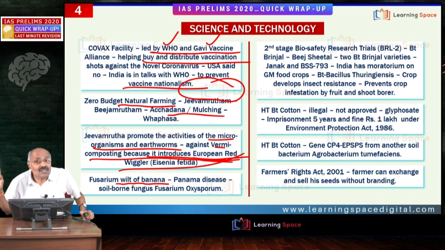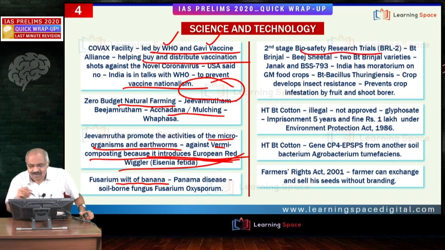Fall armyworm that came from the Americas first infested Africa. Then it came to Asian countries. First it came to Karnataka and it is spreading across the country. Maize crop is predominantly affected because of fall armyworm, which is known as FAW. Please don't forget. Friends, now the world is fearing this Panama disease. The world famous Cavendish banana is being threatened because of this Panama disease.